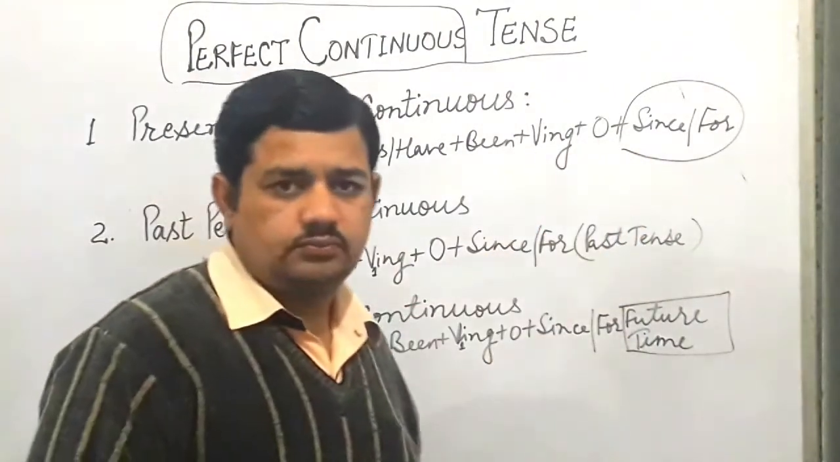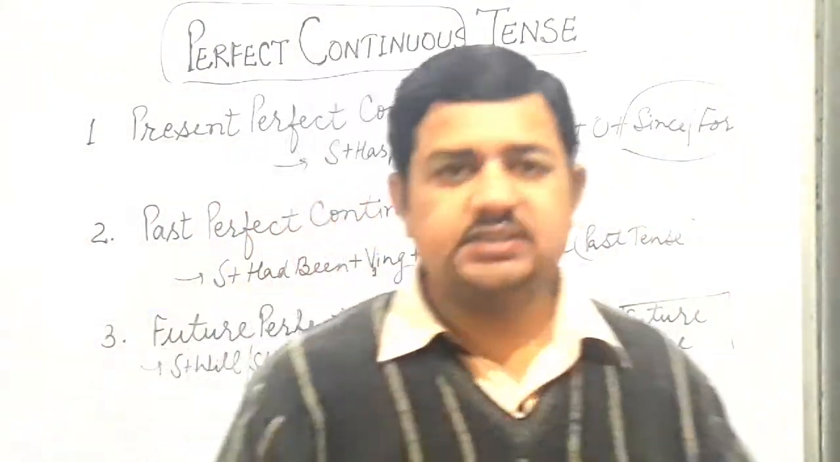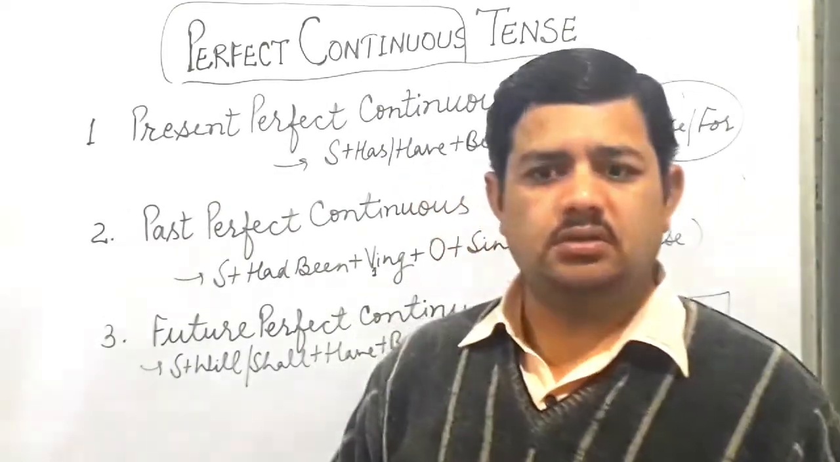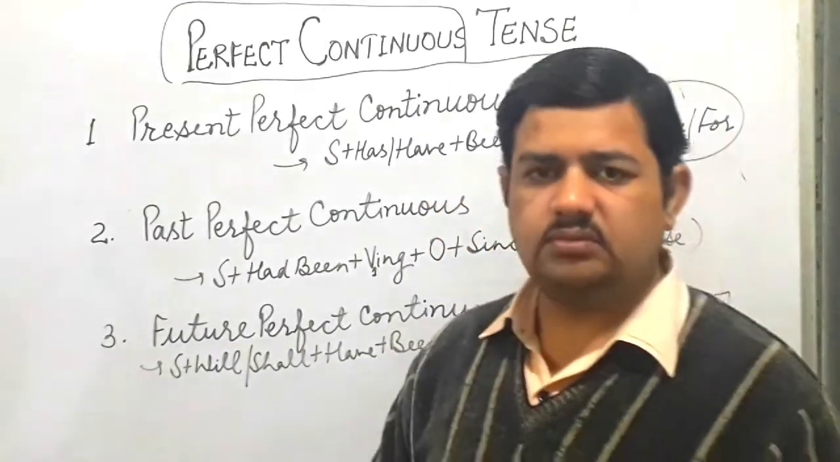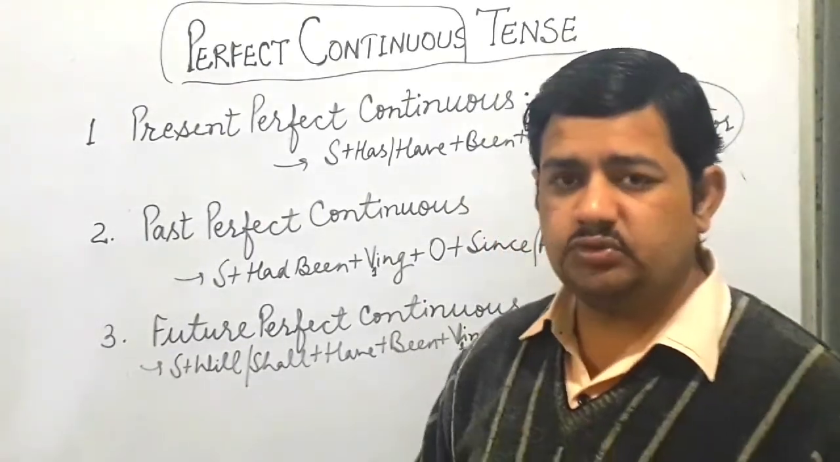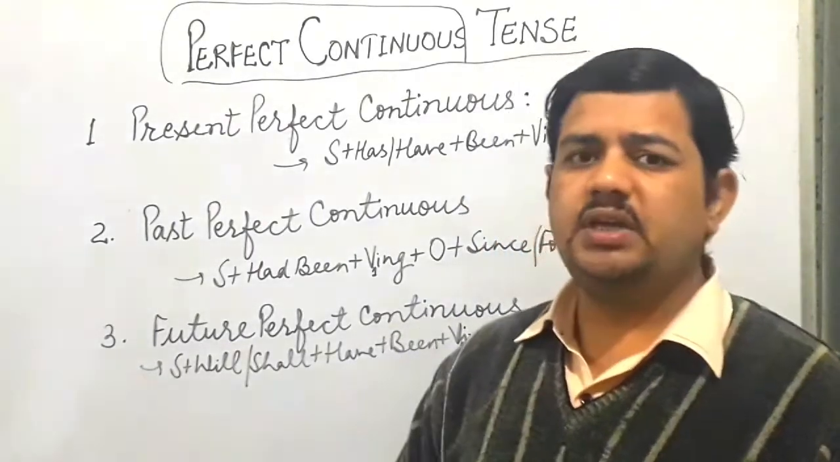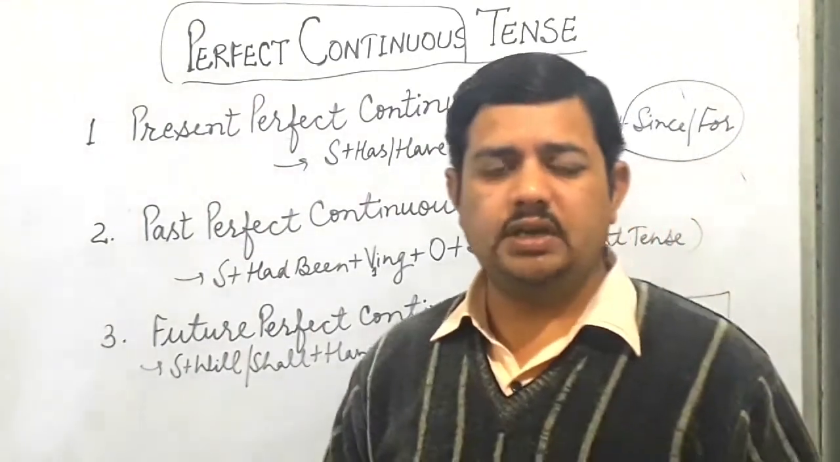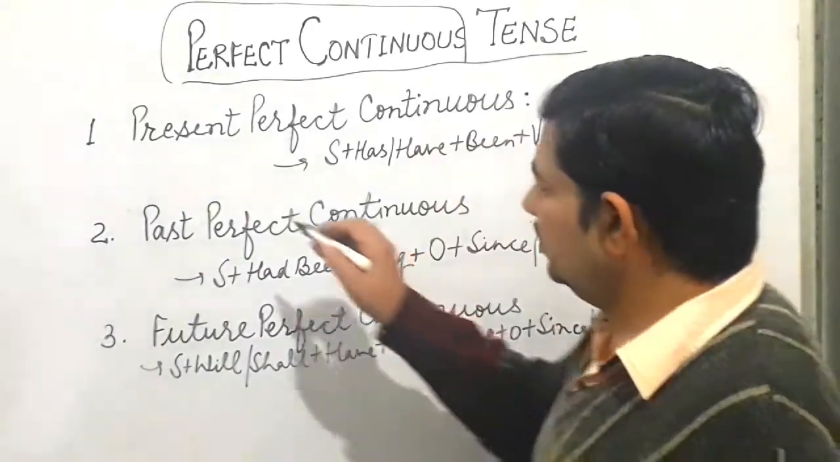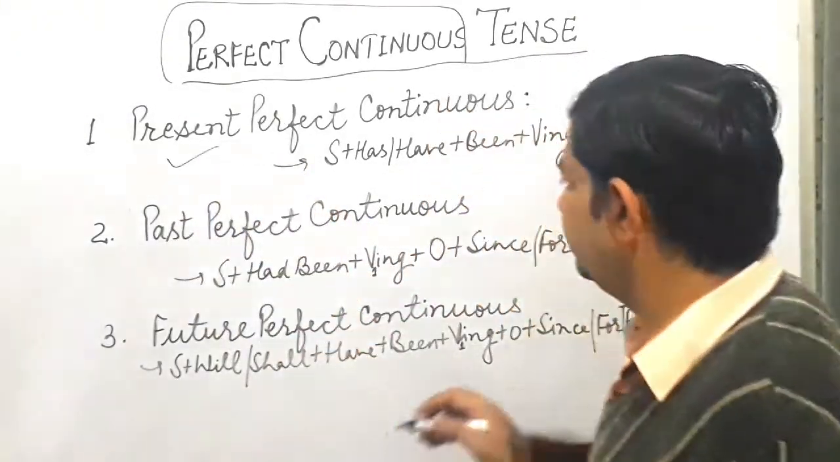The main use is of these two words, since and for. These words, these adverbs, sometimes are also used as prepositions. They play a very important role when we deal with perfect continuous tense. So we start with present perfect.